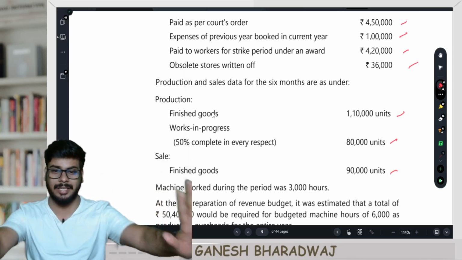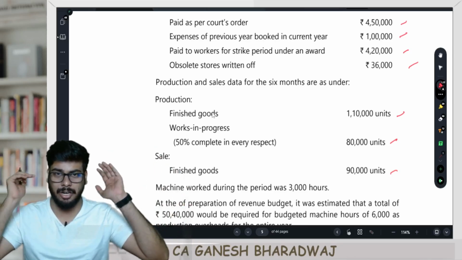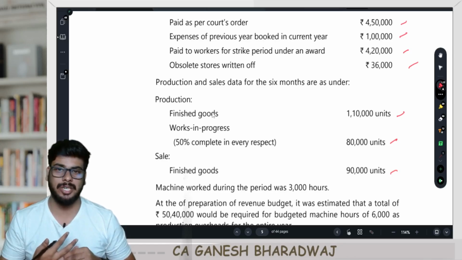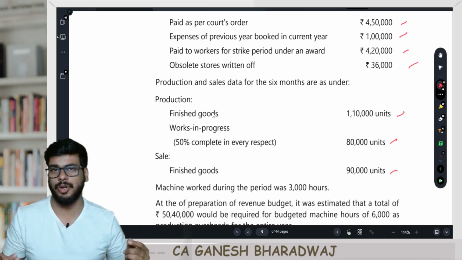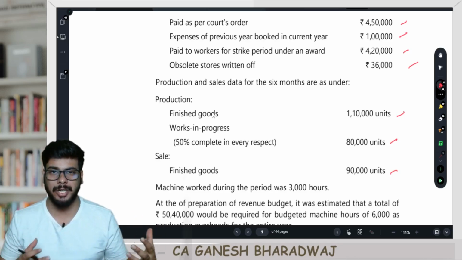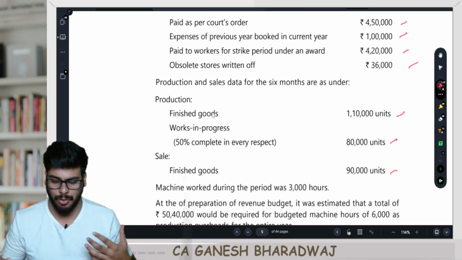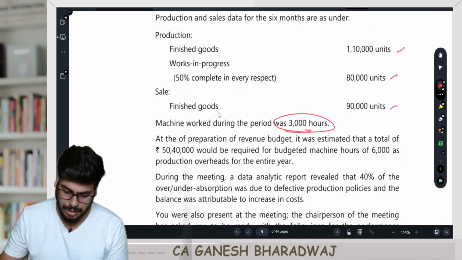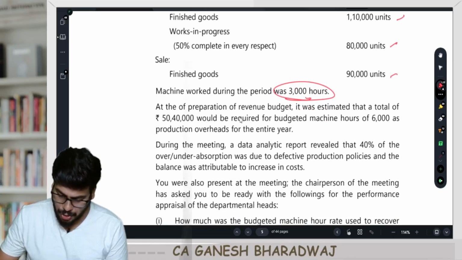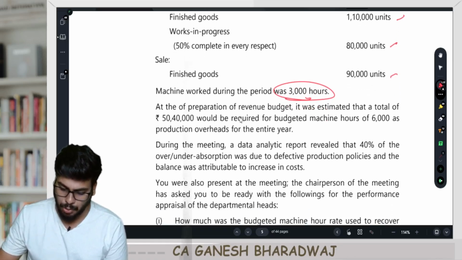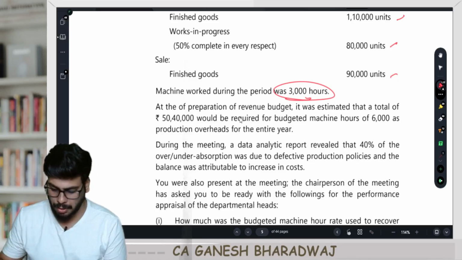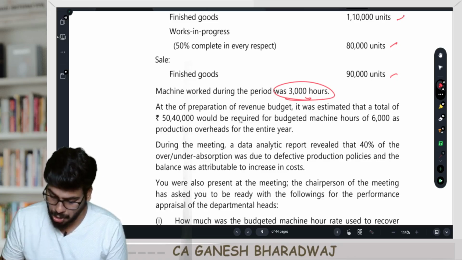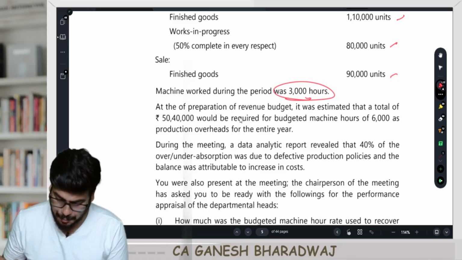This is an exact sum, again done by us in our regular lectures, but as a descriptive sum, which they are asking right now as an MCQ. So what is this regarding? Under or over absorption, right? So how do you treat your under or over absorption, all of that. The machine hours worked during the period was 33,000 hours. At the preparation of the revenue budget, it was estimated that a total of 50,40,000 would be required for the budgeted machine hours of 6,000 as production overheads for the entire year.